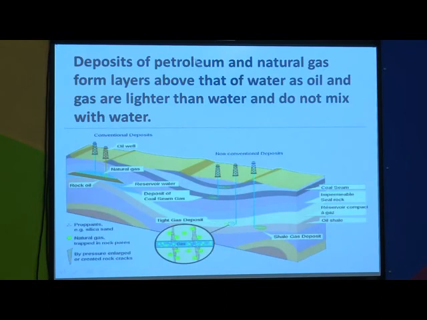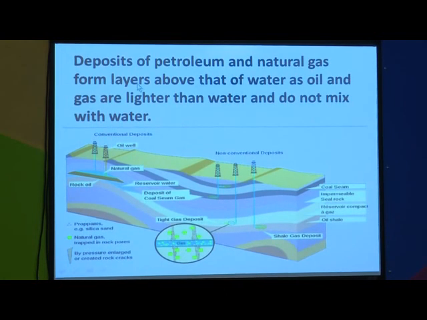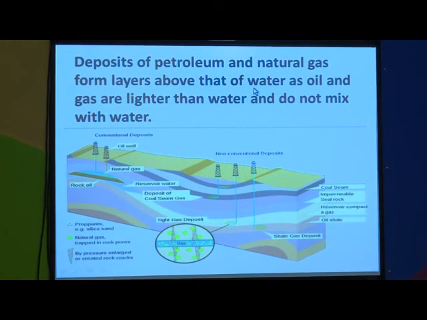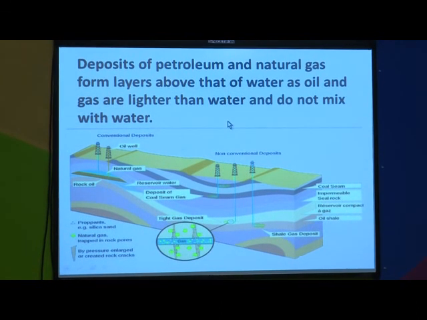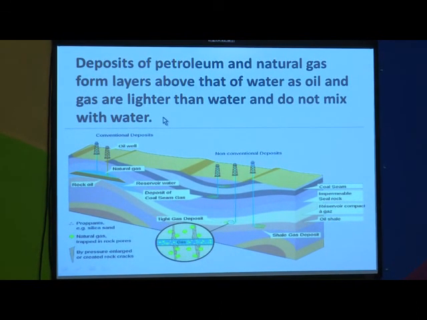So, deposits of petroleum and natural gas form layers above that of water, as oil and gas are lighter than water and do not mix with water. So, here you can see the deposition is shown. In this you can find that petroleum and natural gas form layers above that of water.